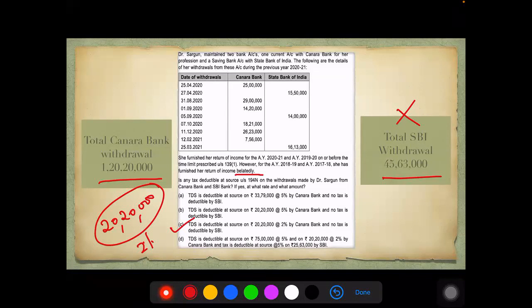TDS at 20,20,000 at 2% will be applicable. Yes, this is the kind of MCQs you can expect in the exams too. Let me move on to the next amendment.